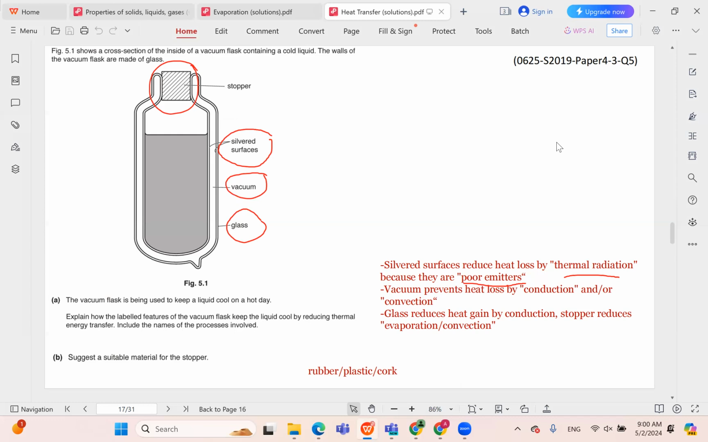In B, we are told suggest a suitable material for the stopper. Of course, the stopper can be made of either rubber or plastic or cork. These are the suitable materials for the stopper of a vacuum flask.